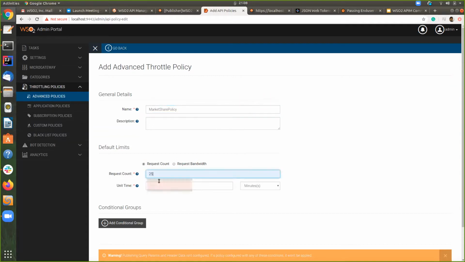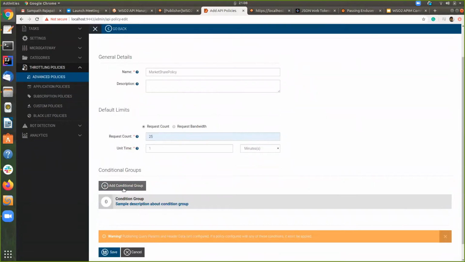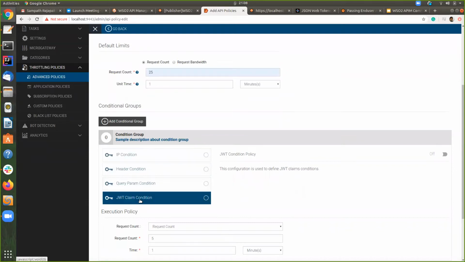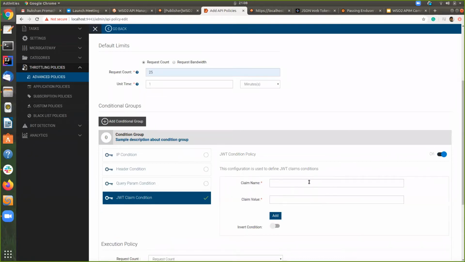The default request count we'll put as 25 and the unit time is 1. Now I'm adding a conditional group. We have four conditional groups: IP, header, query param, and JWT. For this demo, I will use the JWT claim condition. After clicking this, I can enable it here.